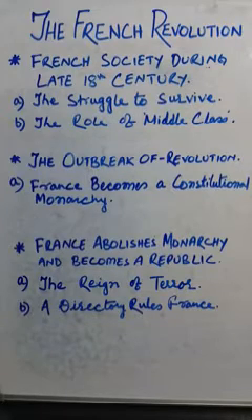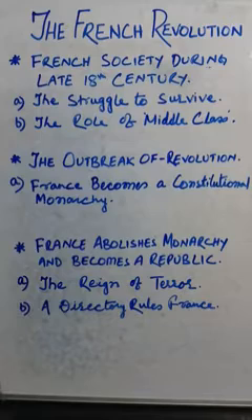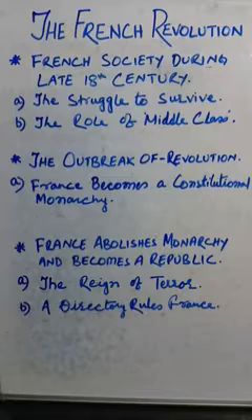Now, what is the Estate General? Please listen to me carefully. The Estate General was a political body to which all the three estates sent their representatives, that is first estate, second estate and third estate. You have seen today the parliament where representatives from the ruling party and opposition party frame laws, rules and regulations, or discuss any issue related to the country. In the same way, there was the Estate General. Once again, what was the Estate General? It was a political body to which the three estates sent their representatives.